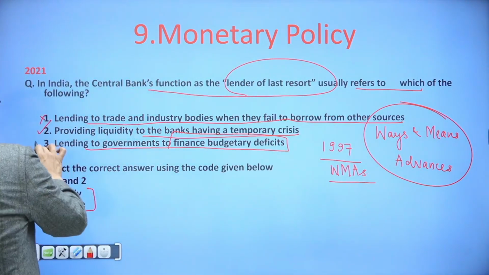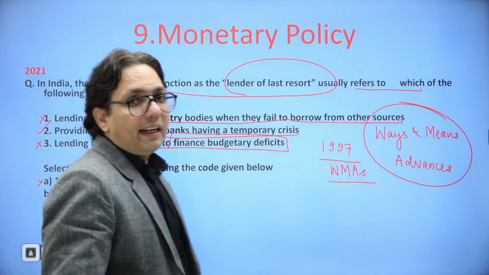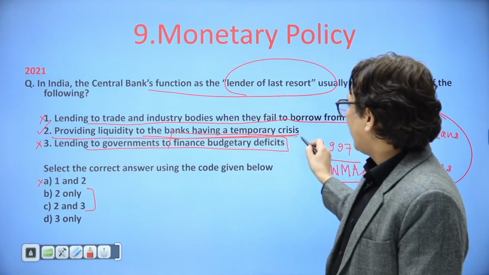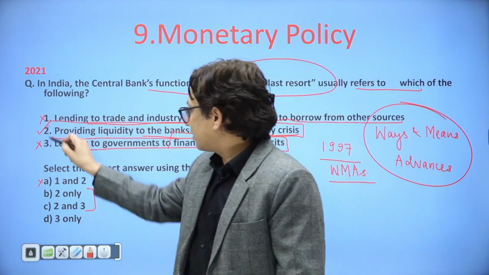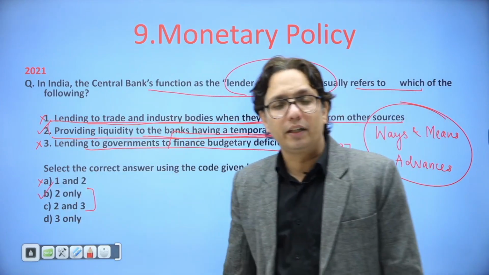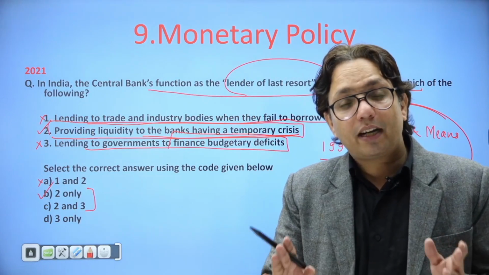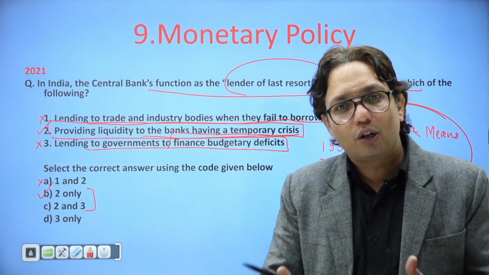The third statement is wrong. So when I say lender of last resort, that time I am talking about only providing liquidity to banks having a temporary crisis. The answer is B only. I hope you have understood the concept, which is repo rate, MSF, lender of last resort, all these things, right?